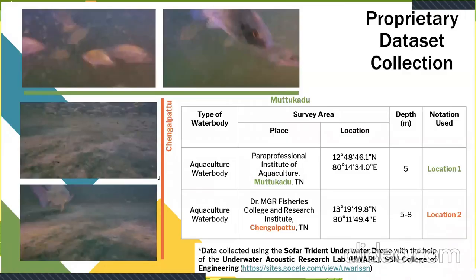So to describe the dataset collection, this was collected from two places, one in Muttukadu in Tamil Nadu and another from Chengalpattu in Tamil Nadu, both of which were aquaculture water bodies. And a few sample images of the data collected from these sites can be seen on the slide as well.